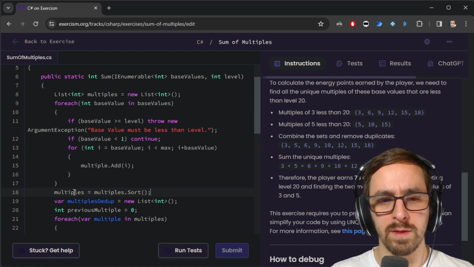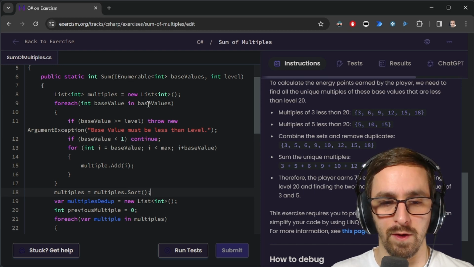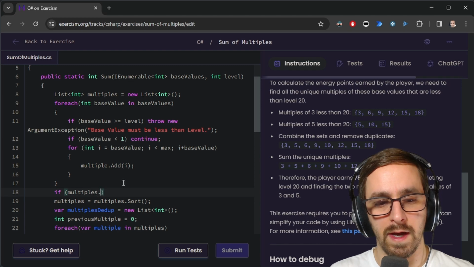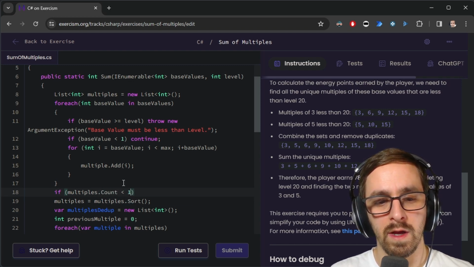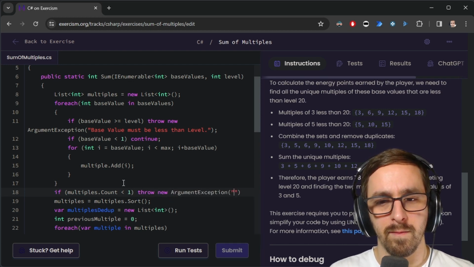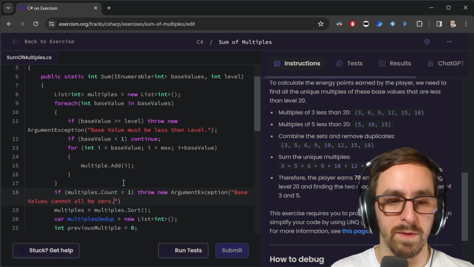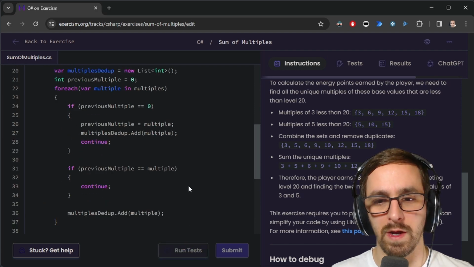Now, what if you get to this point and you've skipped over all of them because all the base values you were given are less than or equal to 0? Then what we can do is check to see if multiples.count is less than 1, throw new argument exception, base values cannot all be 0 or something like that. I'm just going to glance over it. I don't see any semicolons missing. Let's just run it.